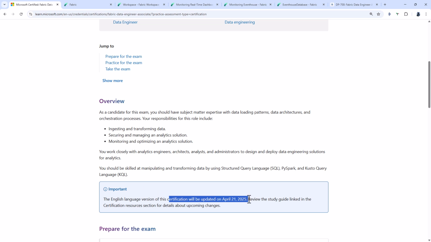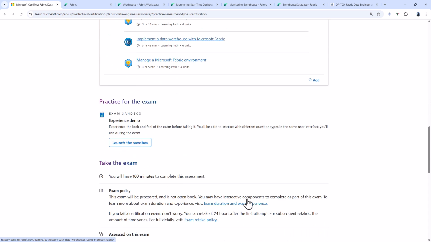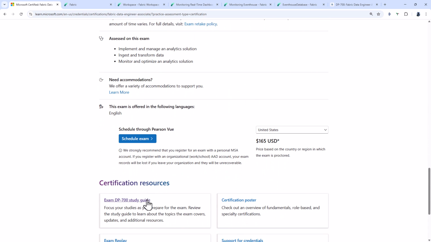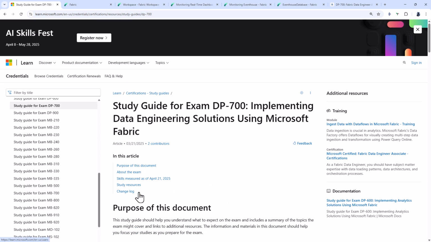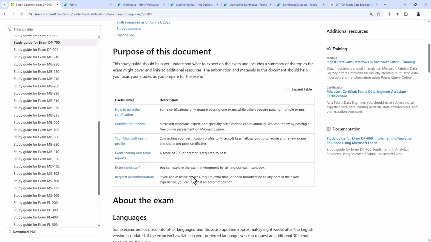Now, these certifications are reviewed on roughly a 2-monthly schedule, and any changes that are made are notified a few weeks in advance. So these changes will be made as of April the 21st. So let's have a look at the requirements for the DP-700 by going into the study guide.